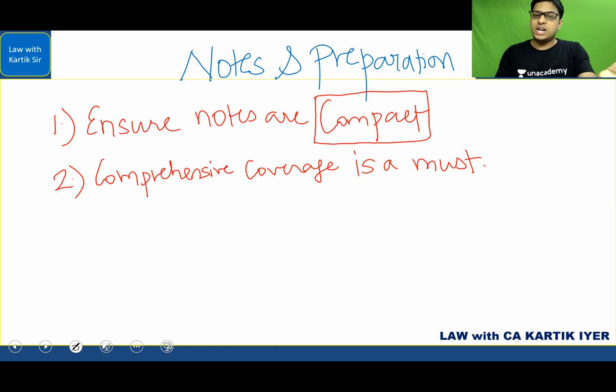Suppose the chapter that you studied for the examination, a very tough question is asked from that chapter, and you're unable to solve it on the exam day in that pressure in those 3 hours. But the 2 chapters that you left, the most basic area came from that chapter. If you would have just studied a little bit of that chapter, you would have still got those marks. Such a question was asked.